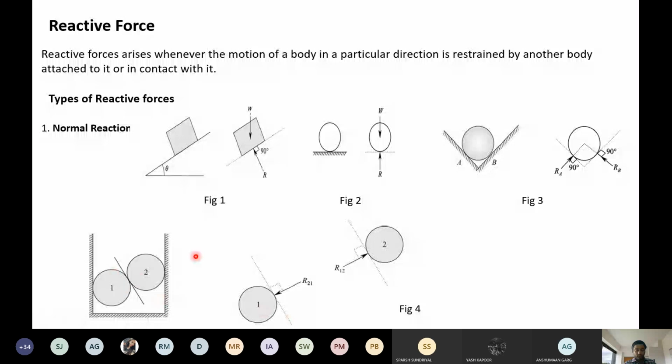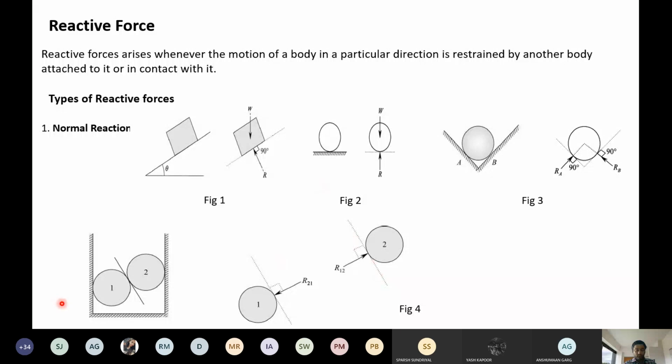Two spheres are in contact, so these two will impart two reactions, R12 and R21, according to Newton's third law of motion. R21 means sphere 2 is applying force on sphere 1, and R12 is sphere 1 applying force on sphere 2. So R21 and R12 are two forces.